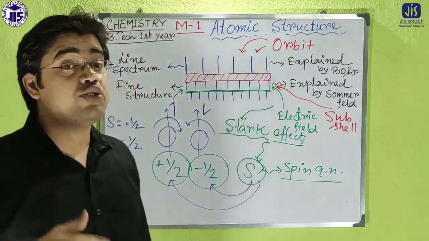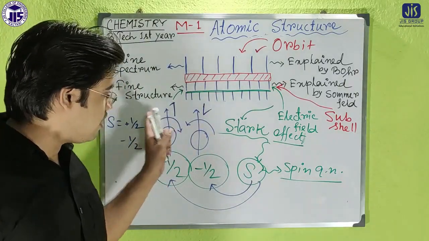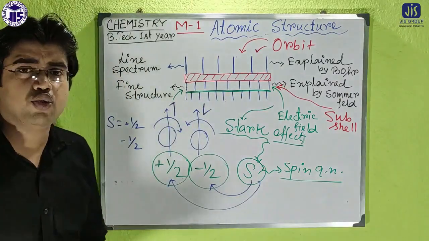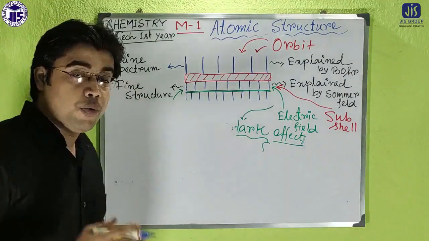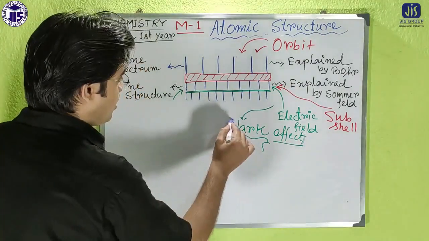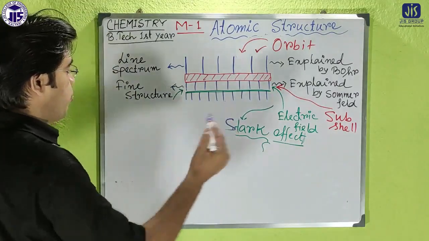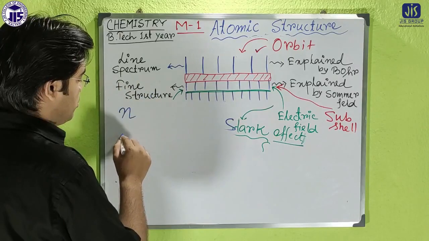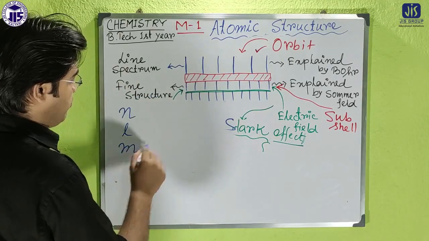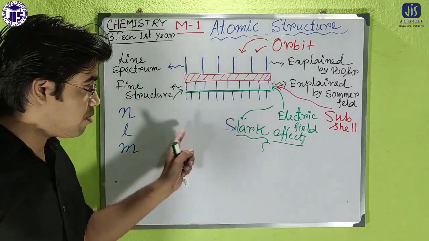What is the usefulness of that two sign, that two direction? That is very, very important. I will show you the examples. So till now we have the three quantum numbers before the spin effect. That was the n, that was the l, and that was the m. So what is the beautiful side of the spin quantum number?